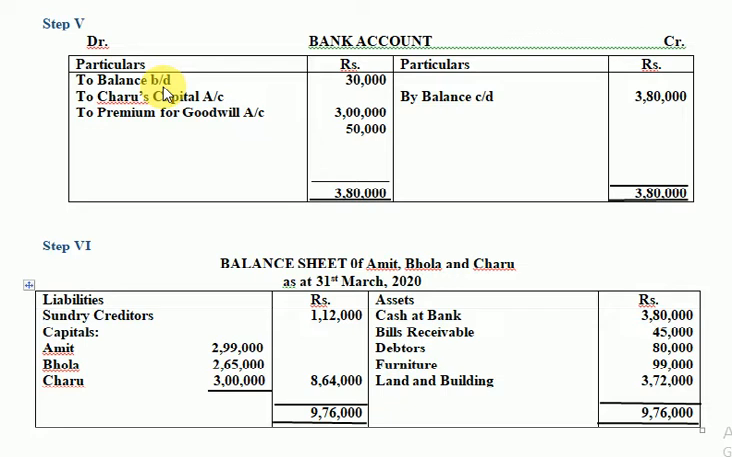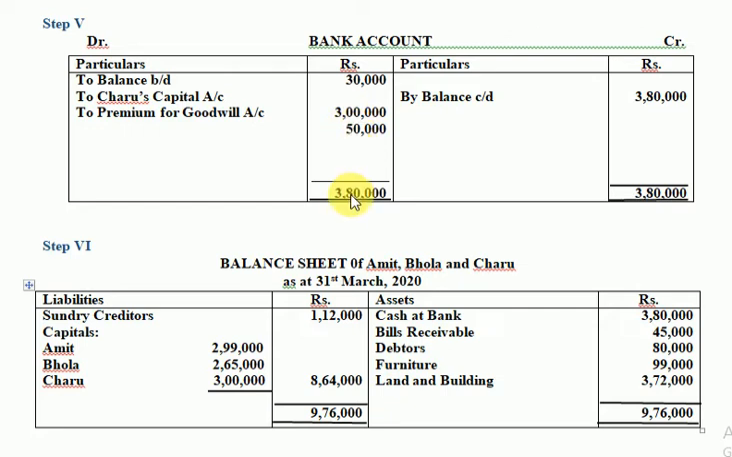Remember the entry for capital brought by Charu and premium for goodwill? Which account have we debited that time? The entry was bank account debit to Charu's capital account, to premium for goodwill account. Based on that entry in step 2, these two postings are done here, to Charu's capital, to premium for goodwill. 3 lakh is the capital and 50,000 is premium for goodwill. And that is what it is all about, bank account. There is no withdrawal in this question. From no other source is the money coming except from the partner Charu for capital and premium.